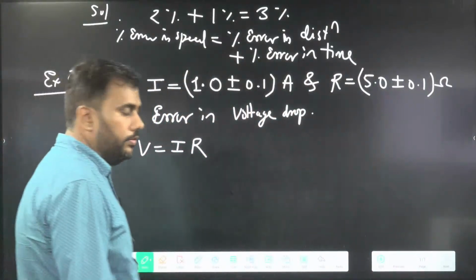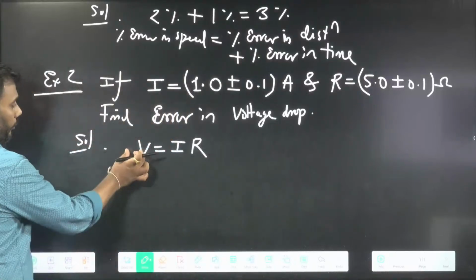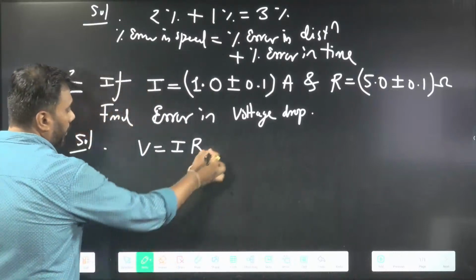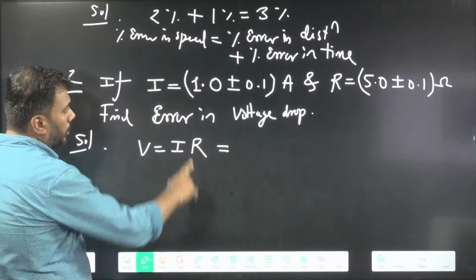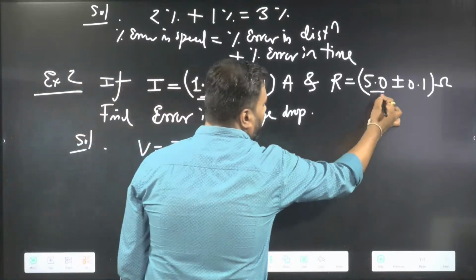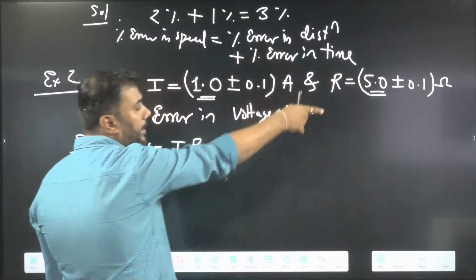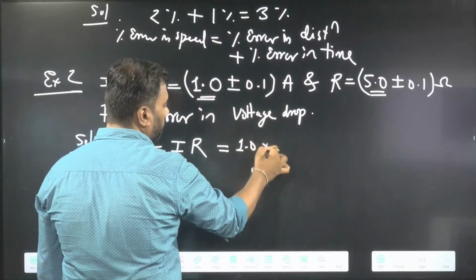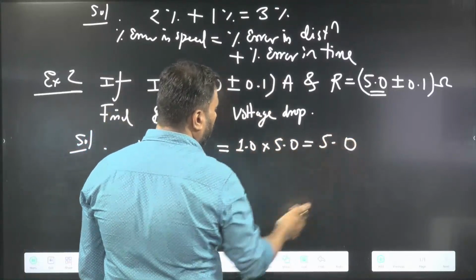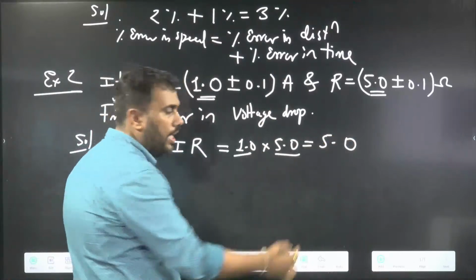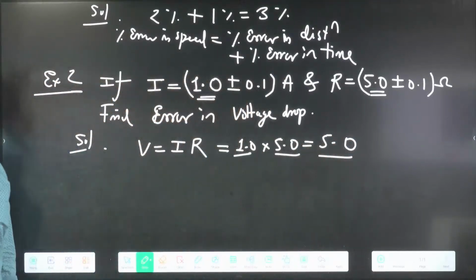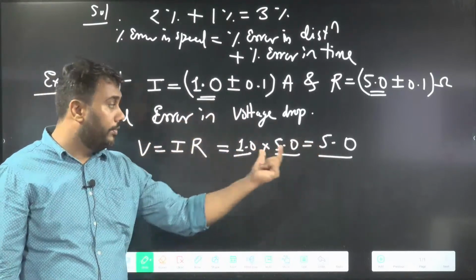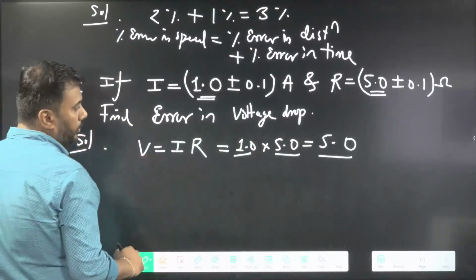Very good. Some answers are coming. We need to find error in potential difference. For that, we'll first find out the potential. This is the value of current, this is the value of resistance. I know I and R. I is 1, R is 5, multiplication 1.0 into 5.0 will be 5.0. This contains 2 digits, so my answer should also contain 2 significant digits. We need to remember the rules of significant figures. So V is 5.0 volts.